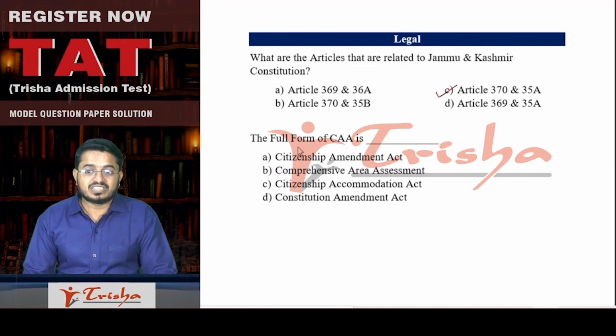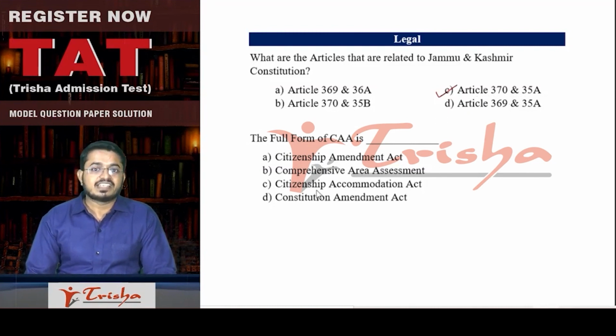So next, the full form of CAA is Citizenship Amendment Act, Comprehensive Area Assessment, Citizenship Accommodation Act, or Constitution Amendment Act. Once again, the answer is very clear here. It is Citizenship Amendment Act.